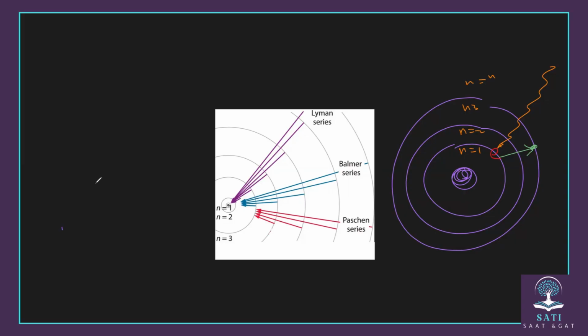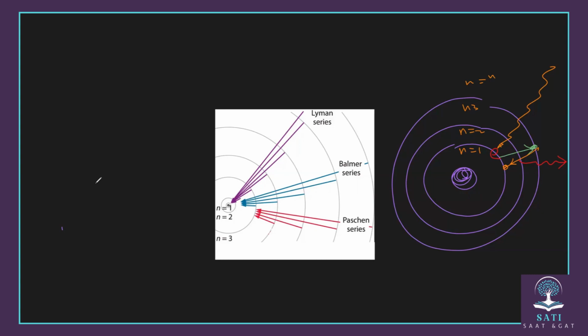Now this movement to higher energy levels is not permanent. It's just temporary, so the electron will move back to its original energy level. When it moves back, it will emit energy as wavelength, that means it will emit a frequency.